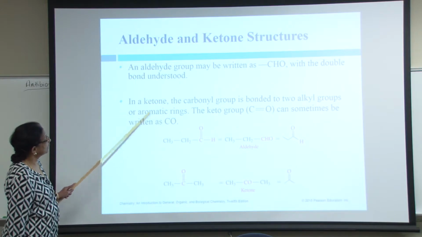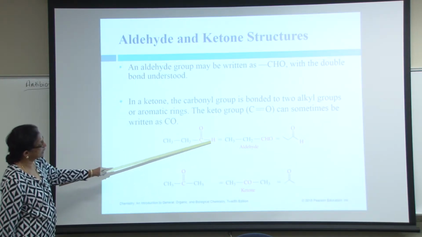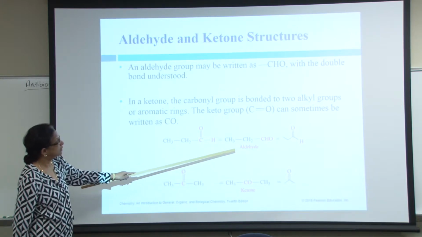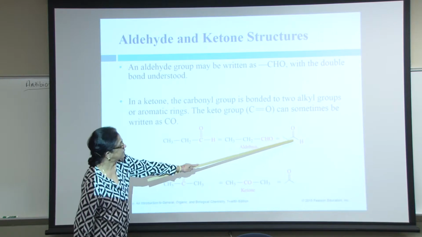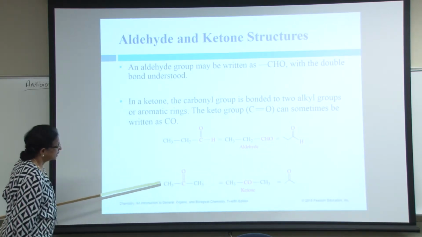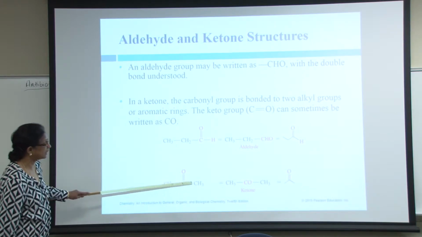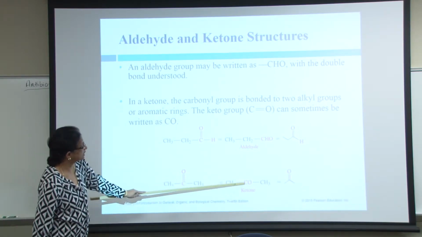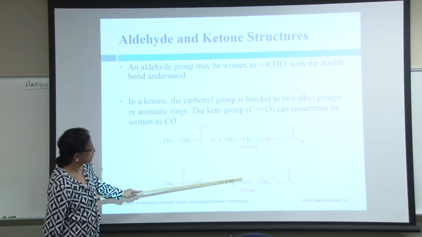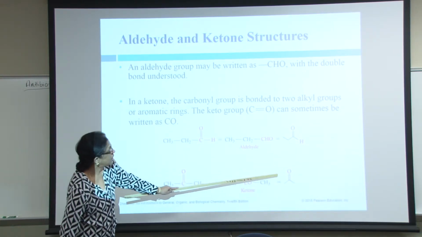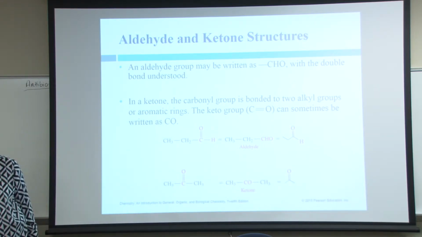So you can write an aldehyde. Again, we said carbonyl group with at least one hydrogen. So you can say this, carbonyl, CHO, skeletal, CHO. Ketone, carbonyl attached to no hydrogens, two alkyl groups. So you can say CO. The CO, you don't have to show the bond. It's okay to say CO, or this is the skeletal structure of the carbonyl.